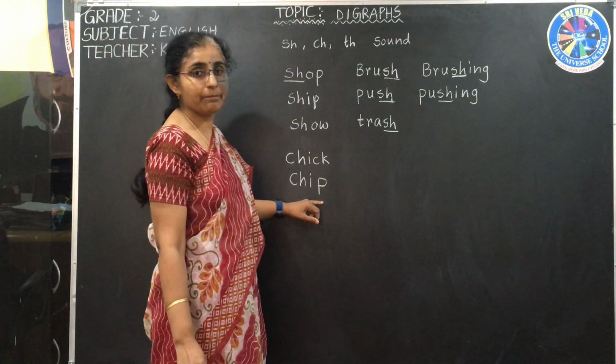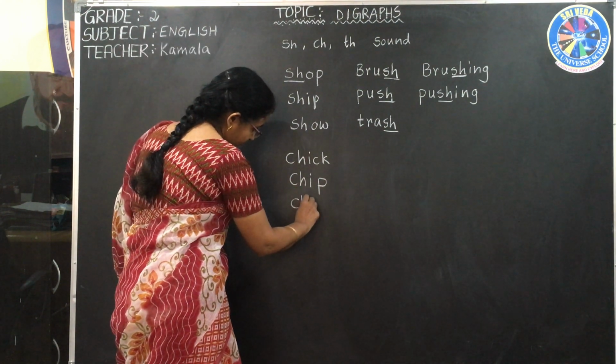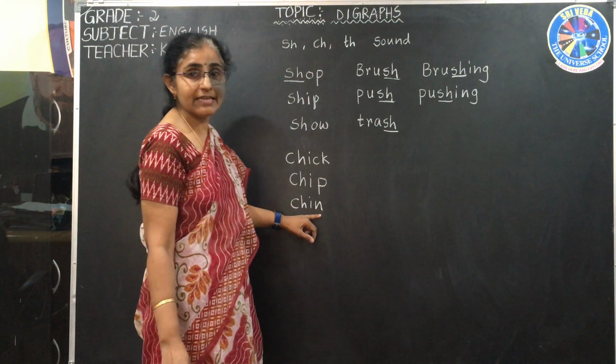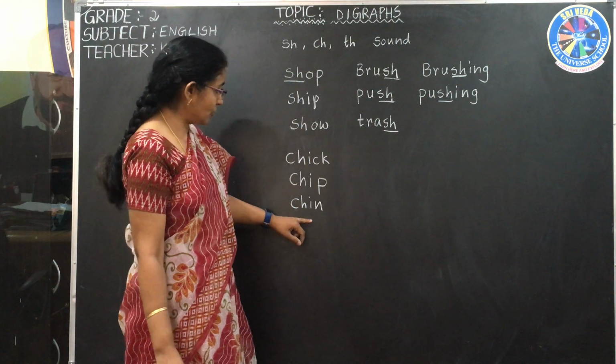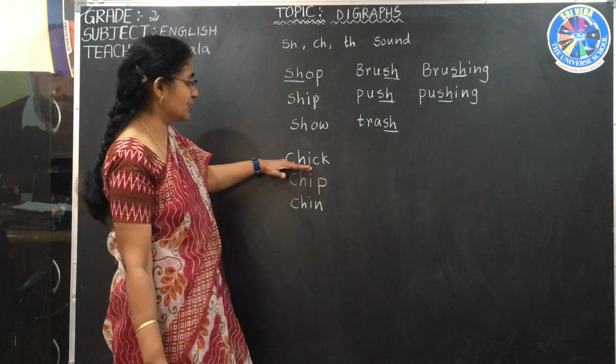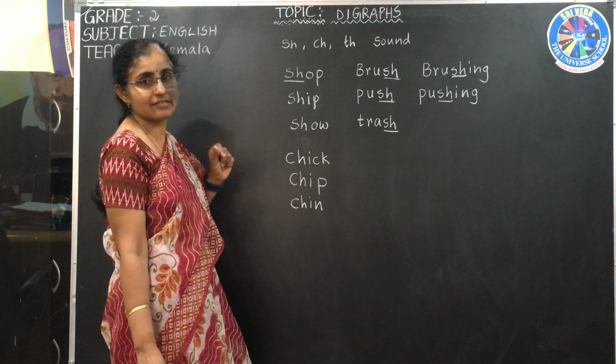IP is ip, chip. IN is in, chin. So these are some words where we are writing CH at the start, which is called the initial digraph.